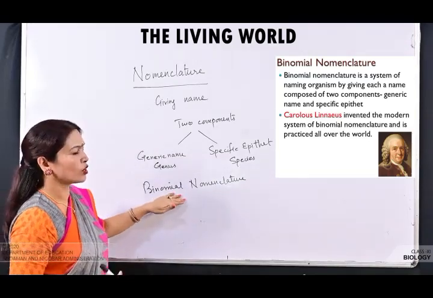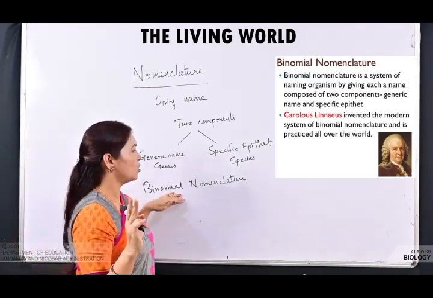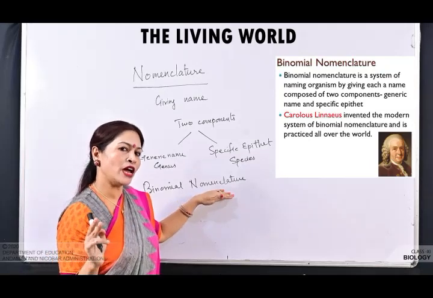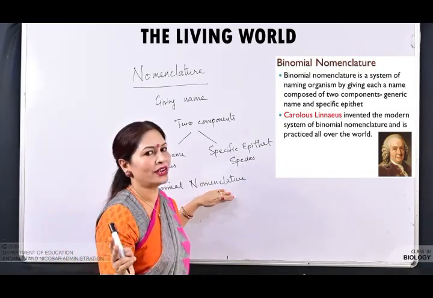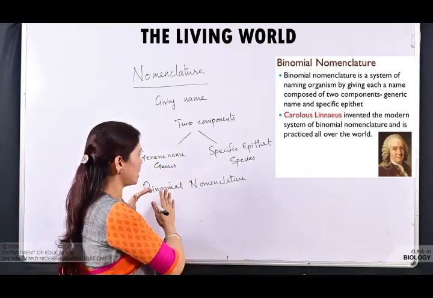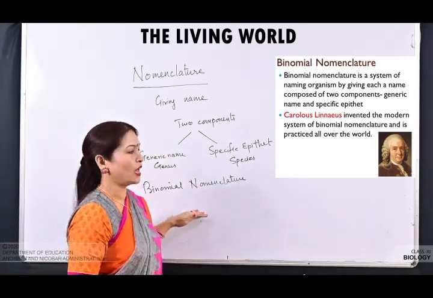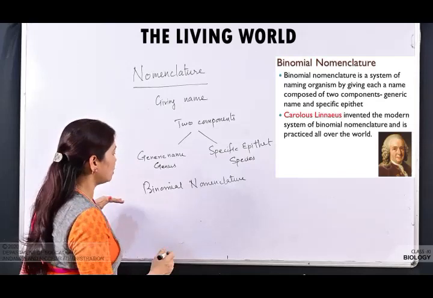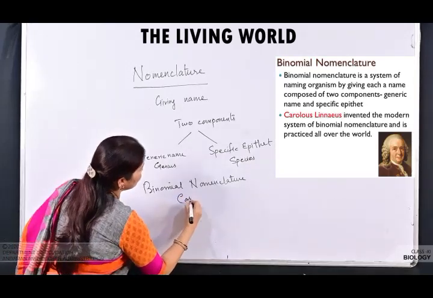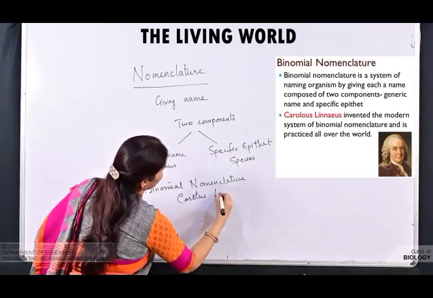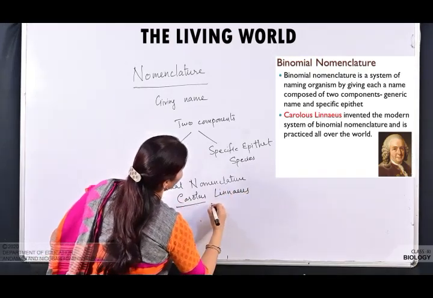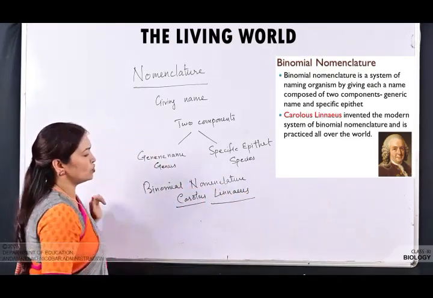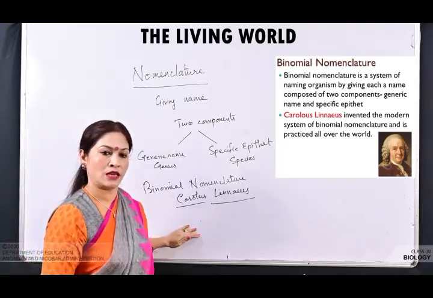Binomial means two. Bi का मतलब होता है two. Nomenclature means naming. So in a name we are adding two components, one is the genus and the other is the species. And such a system of nomenclature was given by Carolus Linnaeus, who is also known as the father of taxonomy, जिनको father of taxonomy भी बोला जाता है.